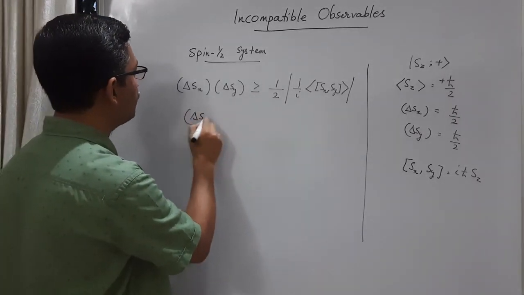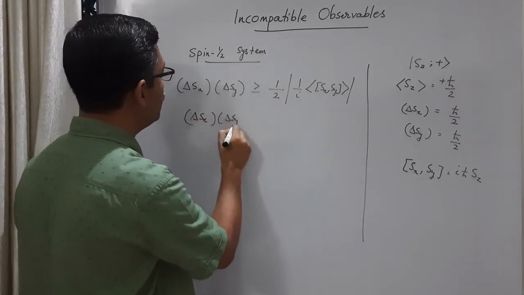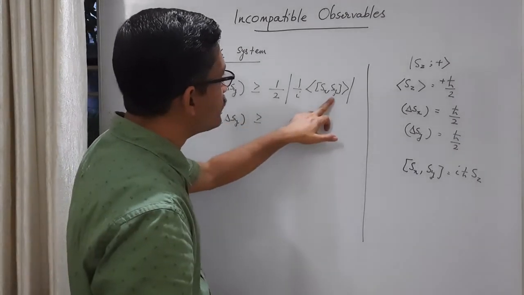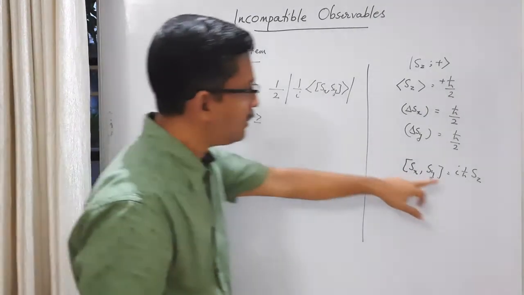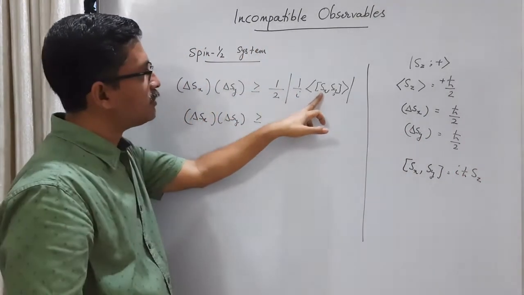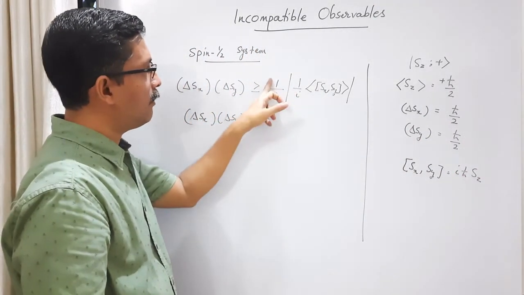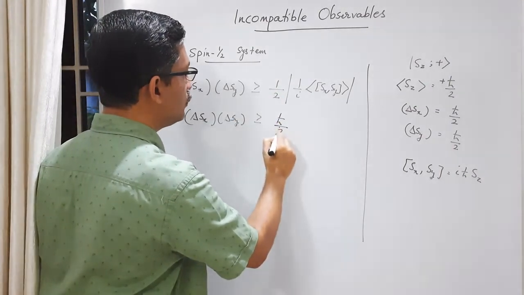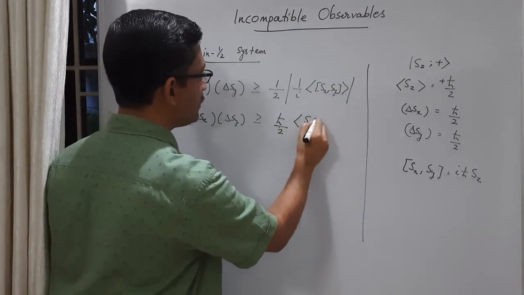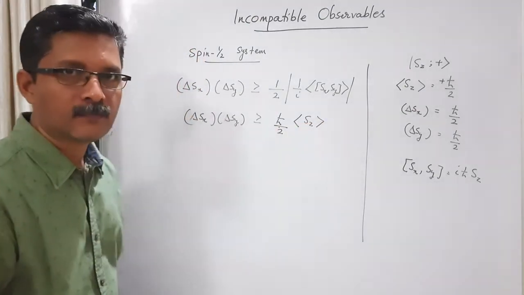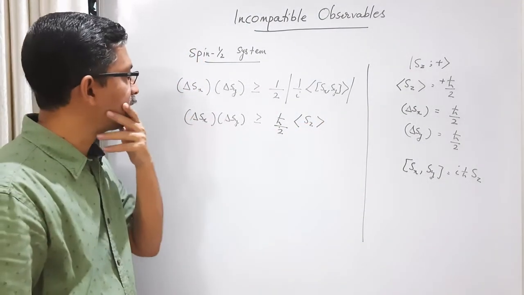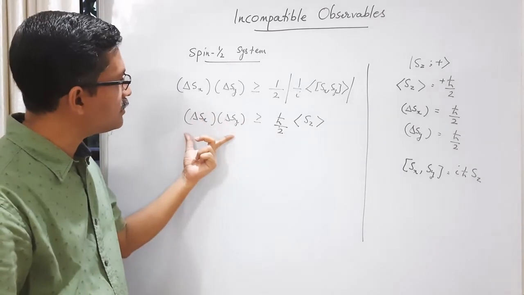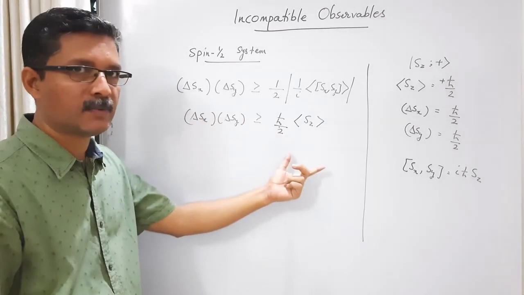Now let us see what it is. Delta Sx, delta Sy is greater than or equal to, what is this commutator Sx, Sy? It is i h cross Sz. If you substitute that, i will cancel, h cross will come out, and what you get is h cross by 2 expectation value of Sz. This is the uncertainty relationship between Sx and Sy. Let us check whether this is true by calculating the left hand side separately and the right hand side separately.